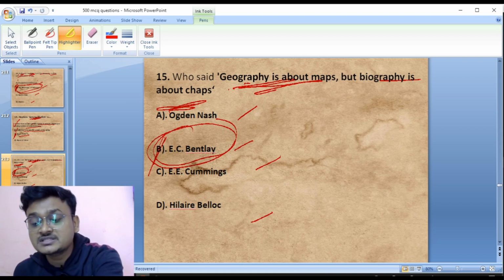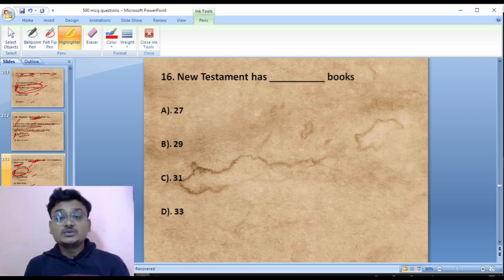Now move to question number 16. New Testament has 27 books, 29 books, 31 books, 33. So the New Testament has 27 books.